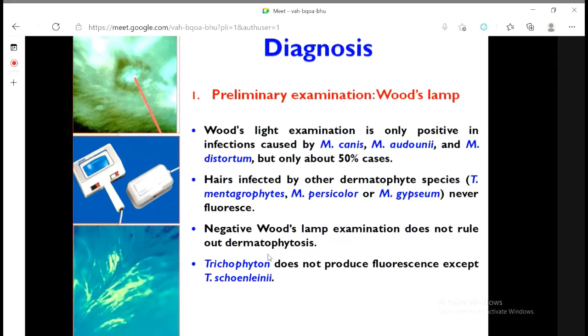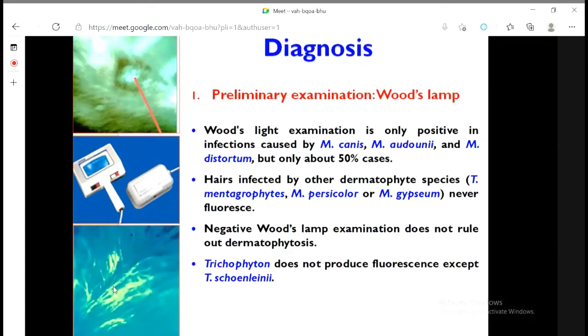After reaching the laboratory, we need to start. The first examination is known as the Wood's lamp test. Wood's lamp is basically an ultraviolet light. Some of the dermatophytes, when exposed to the UV light, generally show fluorescence. But my dear, it is not a perfect technique.